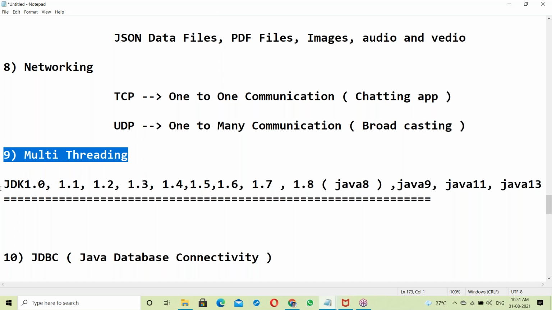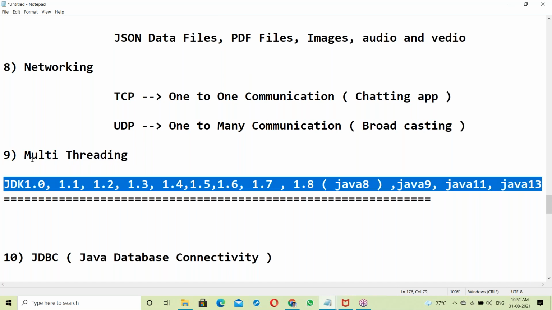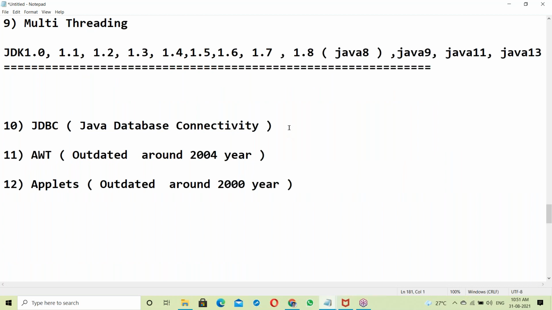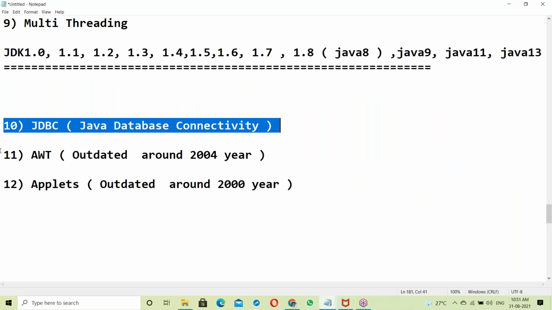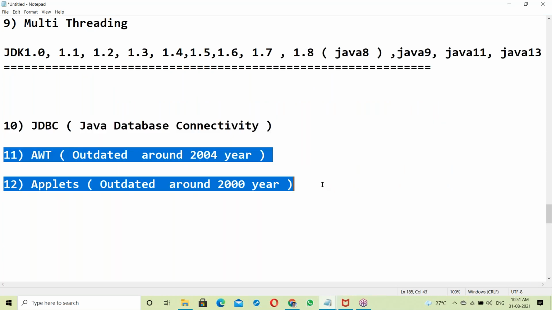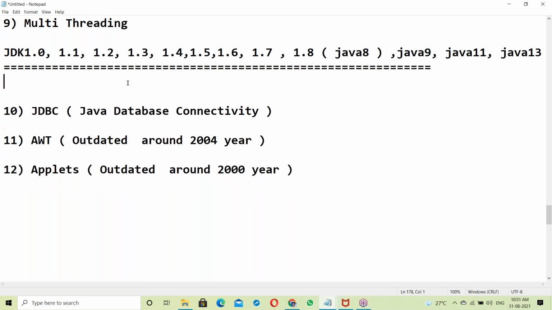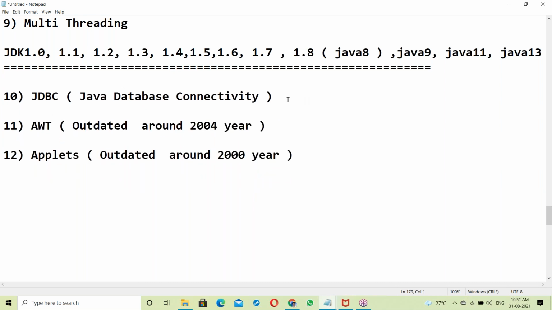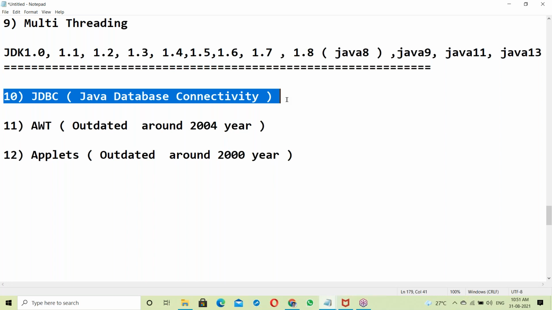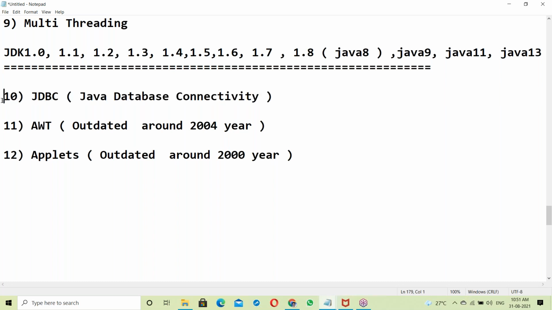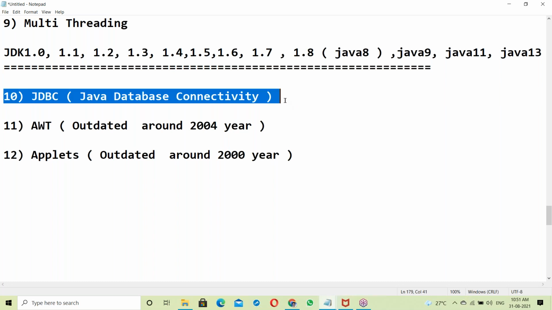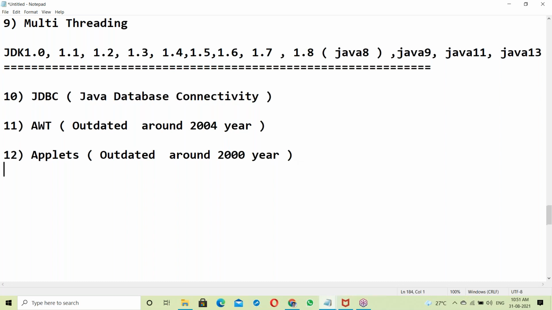After finishing all the syllabus features, version-wise features up to 13, next is JDBC, Java Database Connectivity. AWT and applets are outdated, no one is using them. These are the SE features. JDBC is a part of advanced Java, not our syllabus. JDBC itself requires almost 45 days. I'm also taking an advanced Java class. After finishing core Java, you can continue with advanced Java if required.